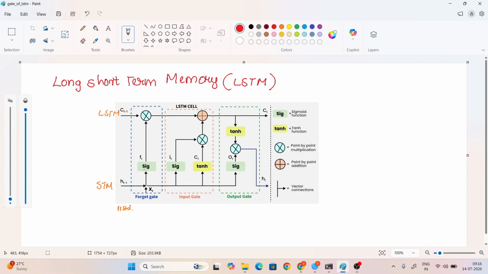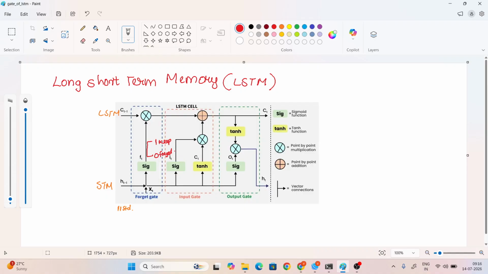So come to the forget gate. Here we are using sigmoid, and the range is 0 to 1. If you want, you just keep the memory. If you don't want, you just forget the memory. In the forget gate, we will only forget the memory.